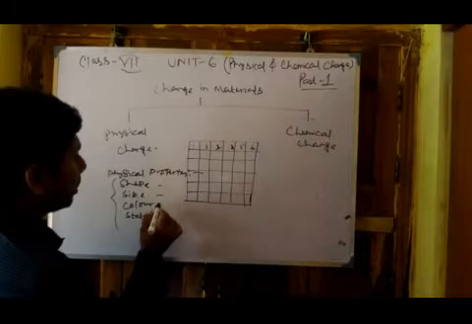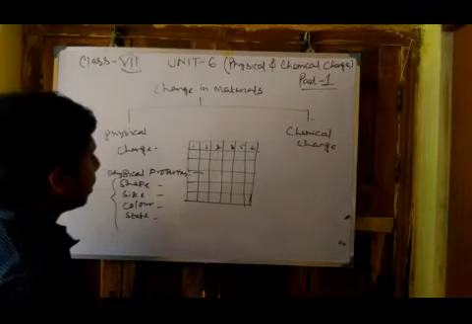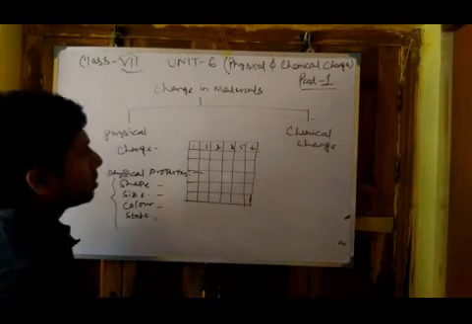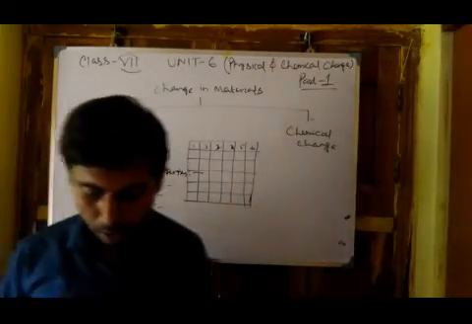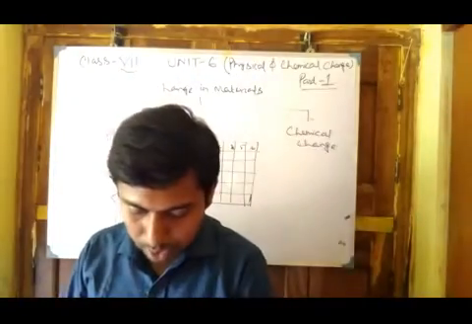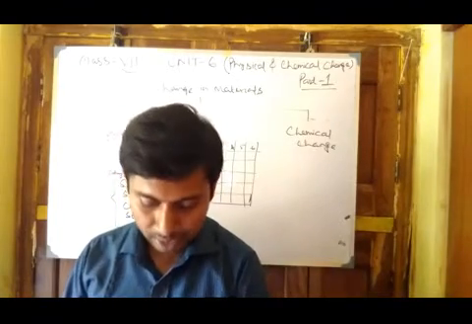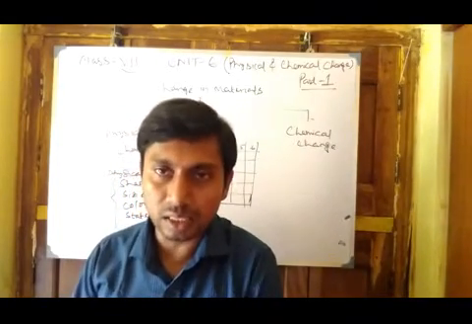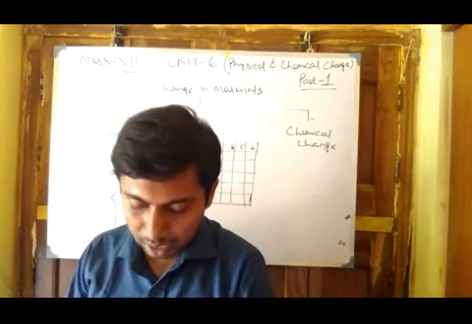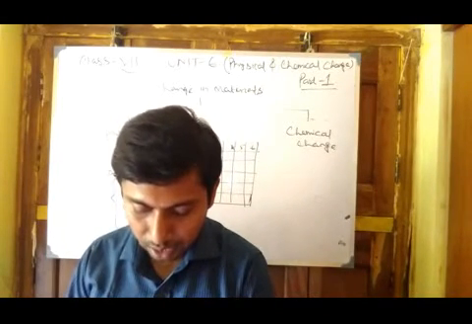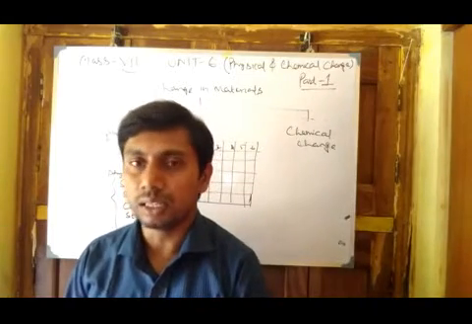When a material undergoes any change in these properties, then it comes under physical change. So the physical change is a change in which a substance undergoes a change in its physical properties like shape, size, color and state.